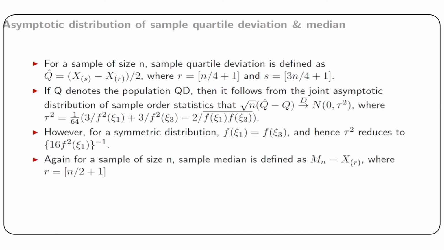Again, for a sample of size n, sample median is defined as mn as the rth order statistic, where r is taken as the greatest integer contained in n by 2 plus 1.